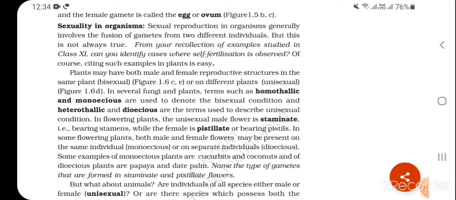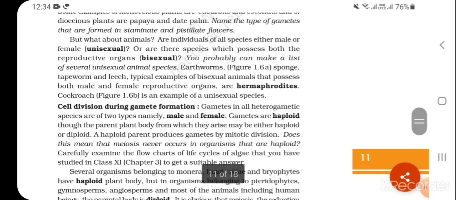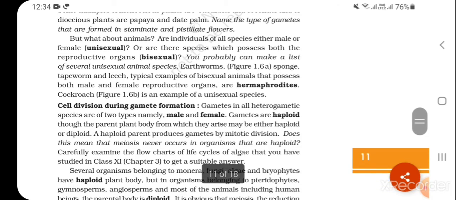Name the type of gametes that are formed in staminate and pistillate flowers. But what about animals? Are individuals of all species either male or female, that is unisexual, or are there species which possess both the reproductive organs, that is bisexual? You probably can make a list of several unisexual animal species. Earthworms, sponges, tapeworm, and leech are typical examples of bisexual animals that possess both male and female reproductive organs; they are hermaphrodites.